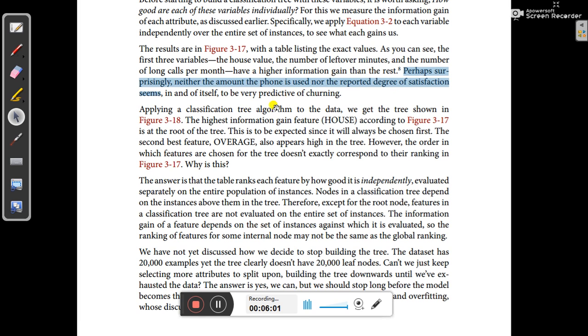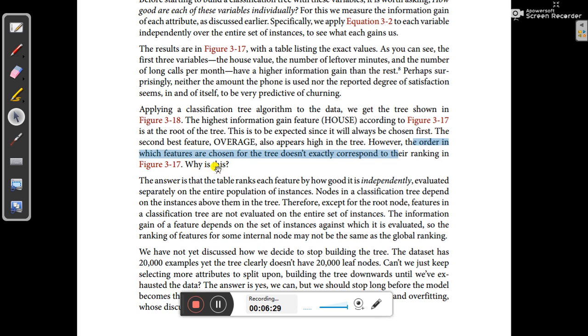So those are not considered in this case. After house they go for overage, also high in the tree. However, the order in which features are chosen for the tree does not exactly correspond to their ranking in figure 3.17.